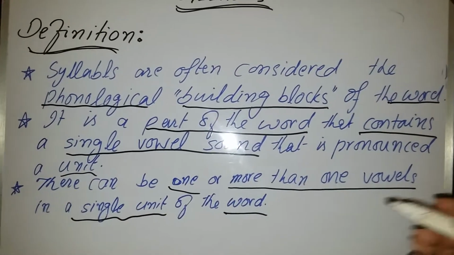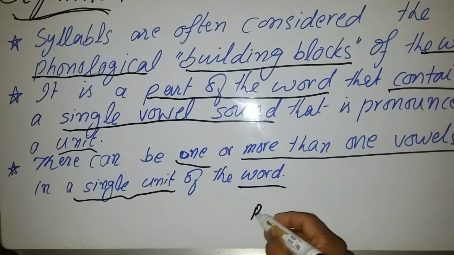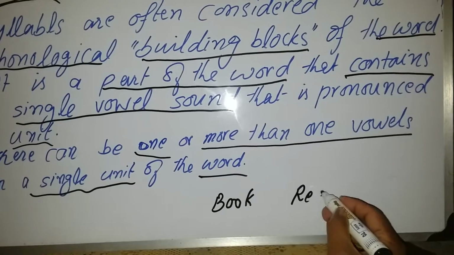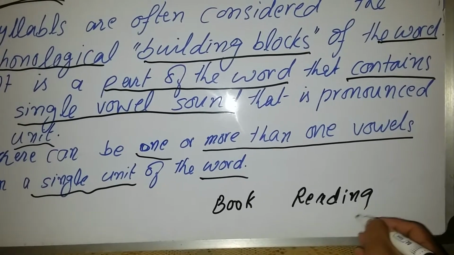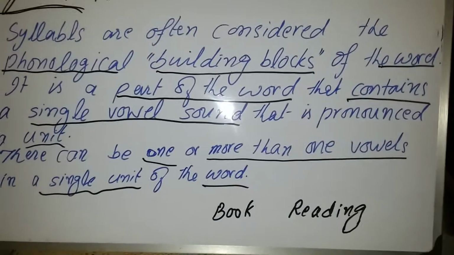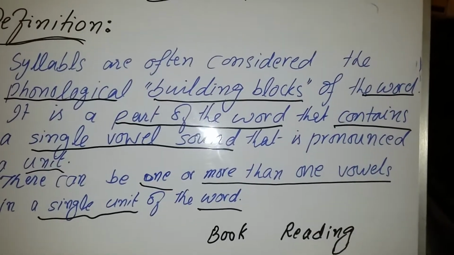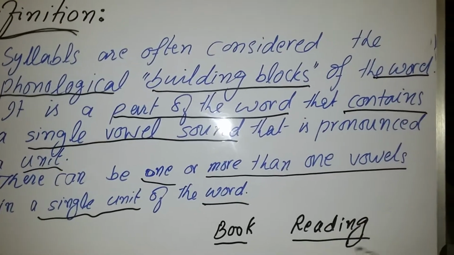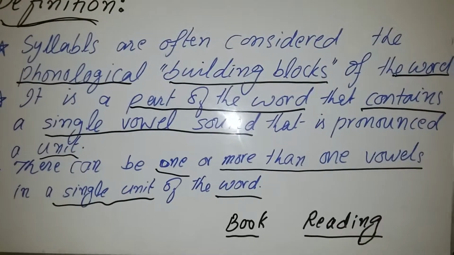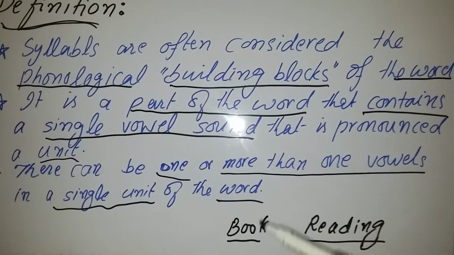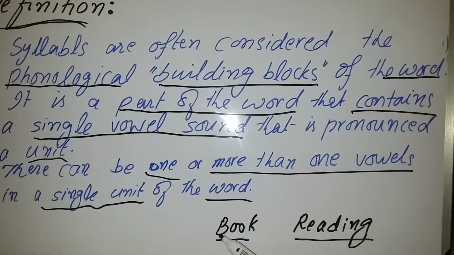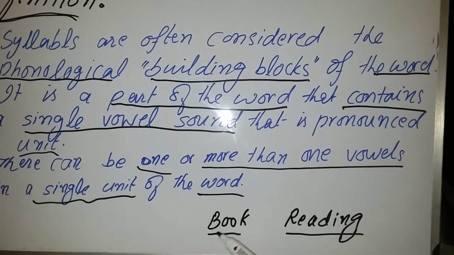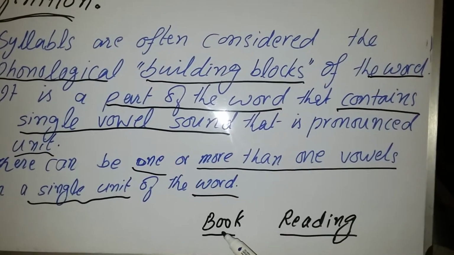For example, if I write here two words, one is book and the second word is reading. These are two words. And what are the phonological building blocks? The sounds which we produce when we speak a word. For example, the sound of this letter B, then O, it will give you the sound of O, and K. Now the word is pronounced book.